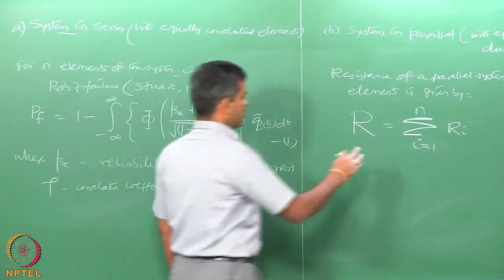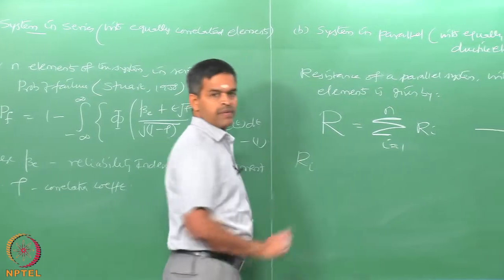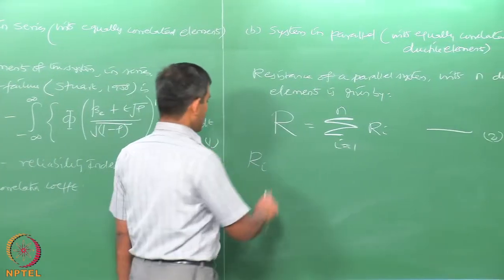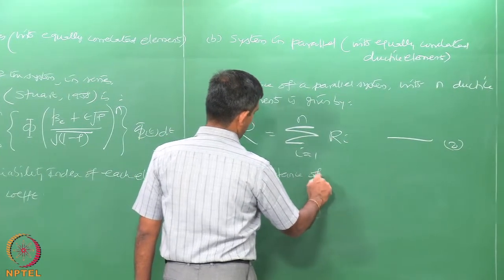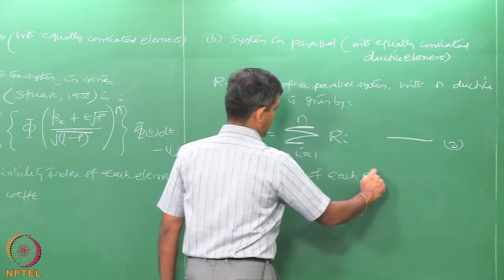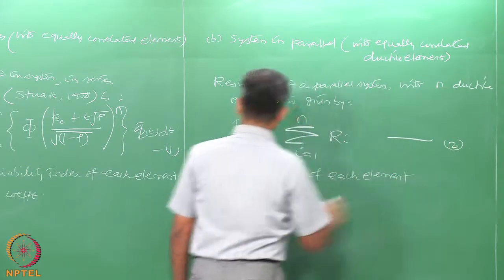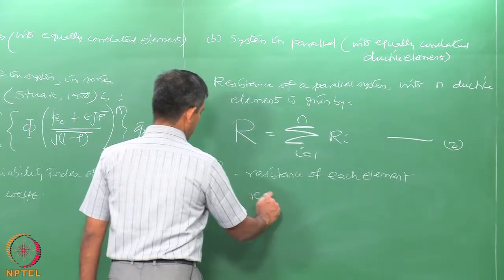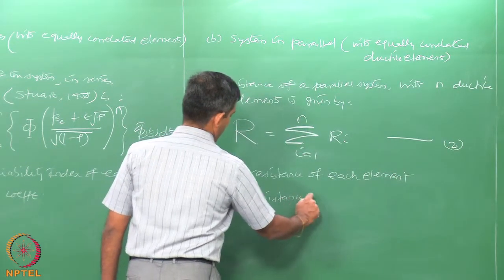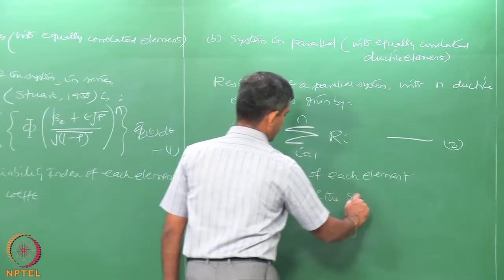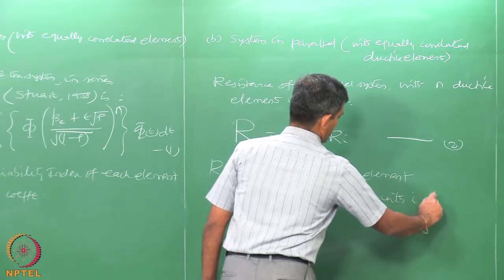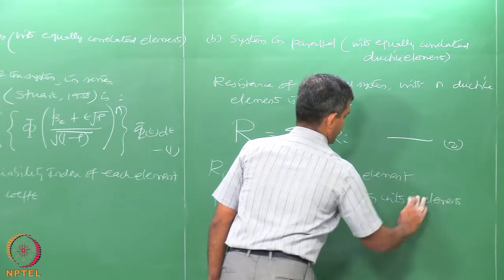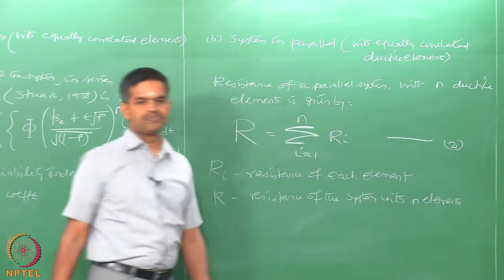Now, we can say here R_i is the resistance of each element, and R is the resistance of the system with n elements.